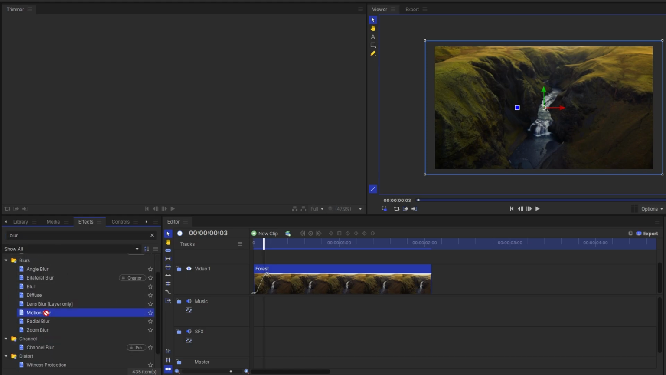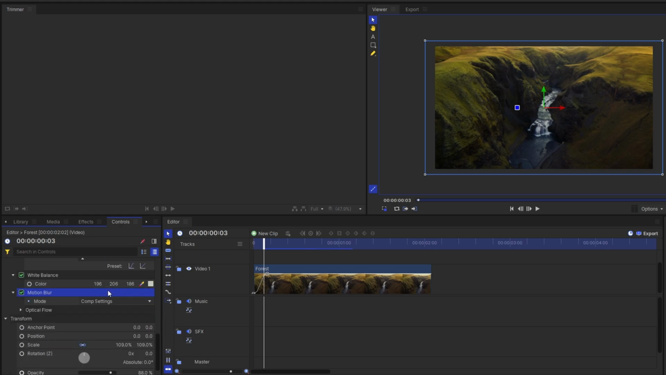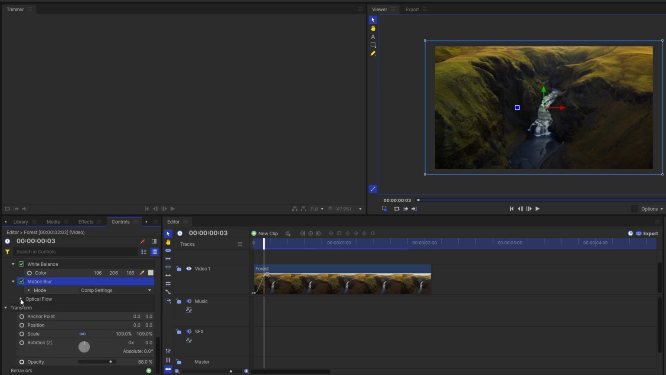Now drag your motion blur effect from the search result onto your video clip. Go to the controls panel, and in the controls panel open the motion blur effect settings. Change the mode to custom.